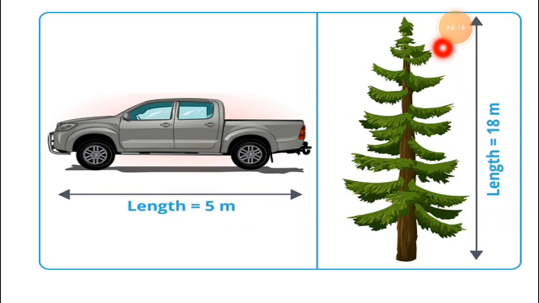Now the length of this tree. How long is this tree? The length of this tree is 18 meters, not centimeters. Whenever the thing is too long, more than 100 centimeters, you have to measure it in meters. See, the car is more than 100 centimeters, so it will be measured in meters. Here is the tree. It is more than 100 centimeters, so you can measure it in meters. So the length of this tree is 18 meters.